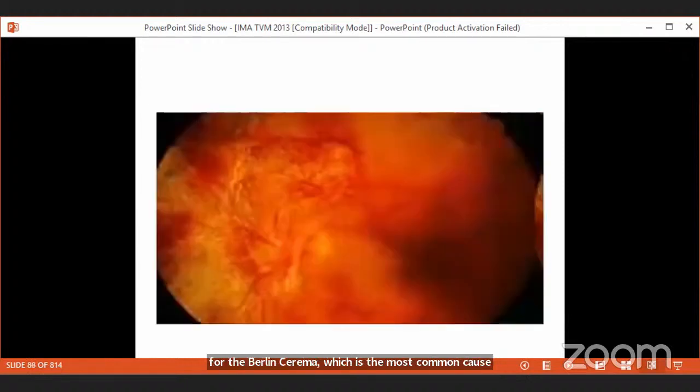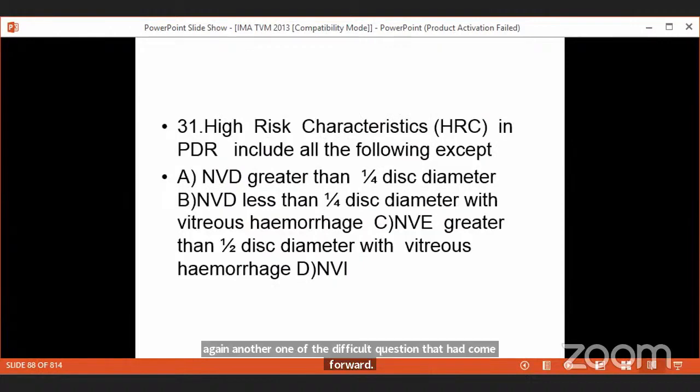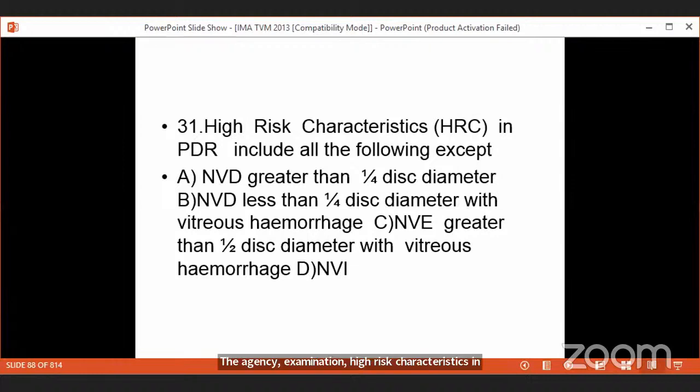So again, another one of the difficult questions that had come for the AIIMS entrance examination: high-risk characteristics in PDR, proliferative diabetic retinopathy. What are the high-risk problems? High-risk characteristics are those necessitating laser photocoagulation in the retina. So high-risk characteristics in proliferative diabetic retinopathy are neovascularization of the disc. If the majority of the disc is having new blood vessels, that means the patient has to undergo panretinal photocoagulation.